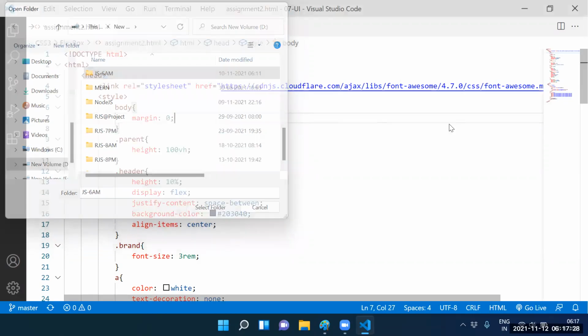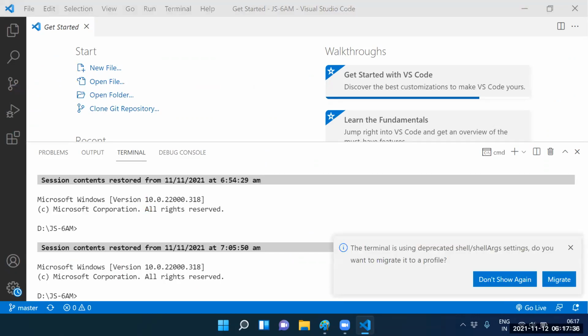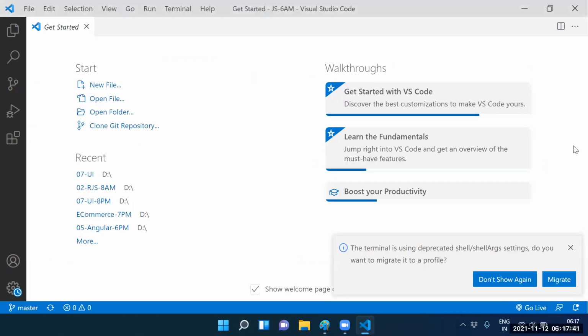This is the JS6am folder we have. Please go to the JS6am folder.